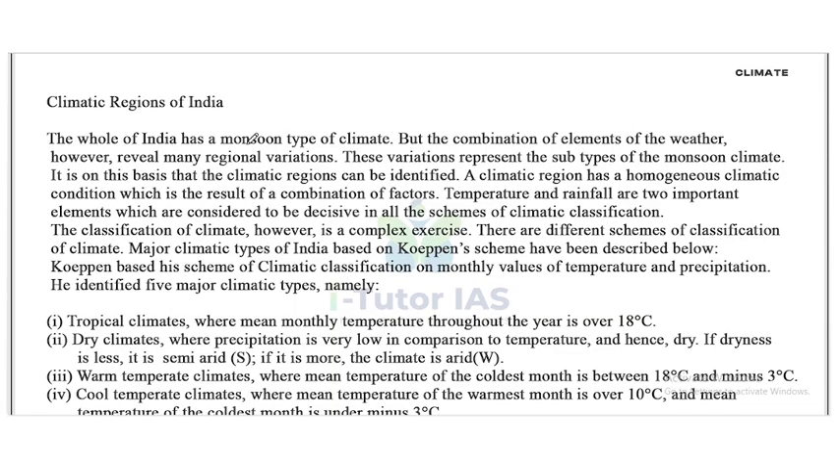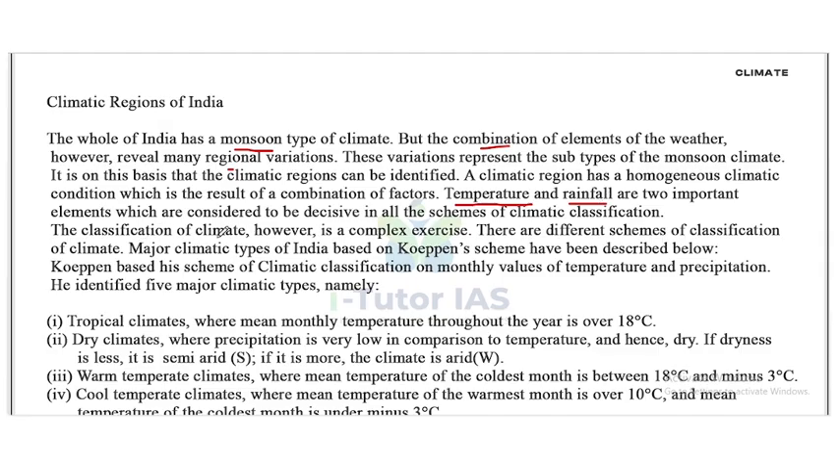Okay. Next one is the climatic regions of India. The whole of India has a monsoon type of climate, but the combination of elements of the weather, however, reveals many regional variations. These variations represent the subtypes of monsoon climate. It is on this basis that the climatic regions can be identified. A climatic region has a homogeneous climatic condition which is the result of a combination of factors. Temperature and rainfall are two important elements which are considered to be decisive in all the schemes of climatic classification.